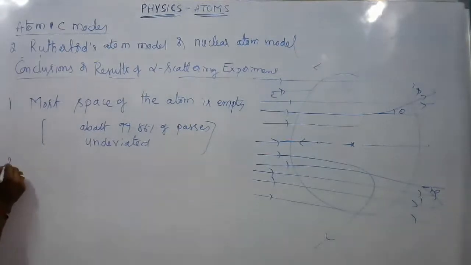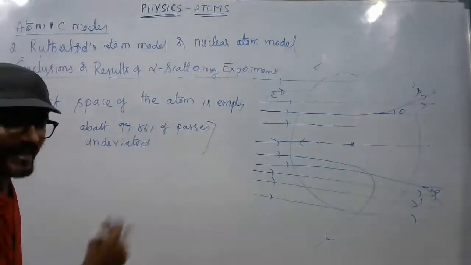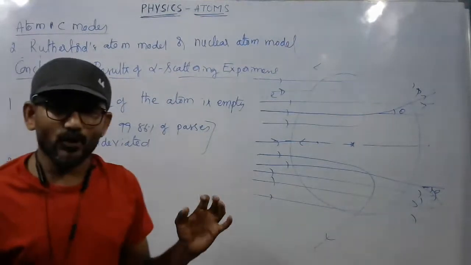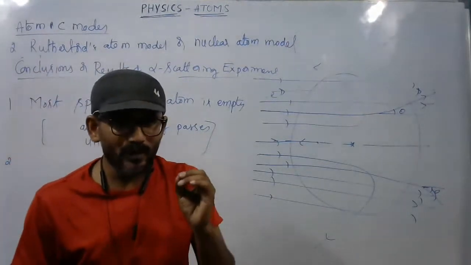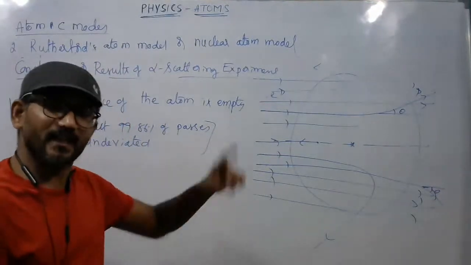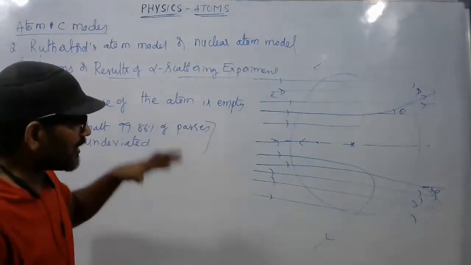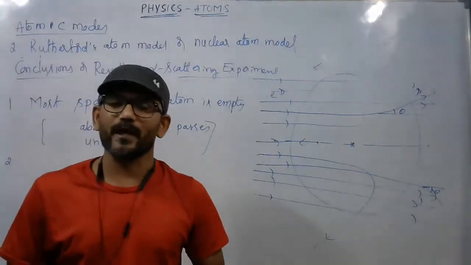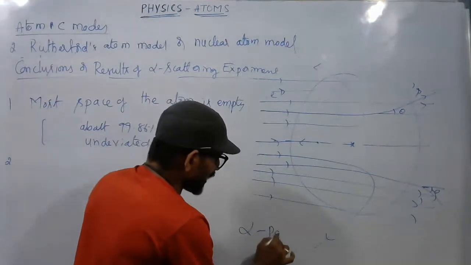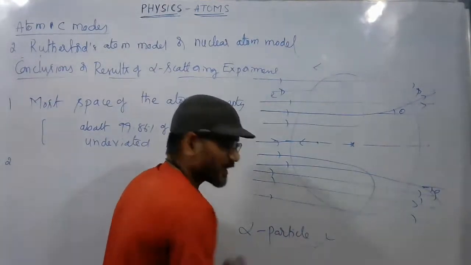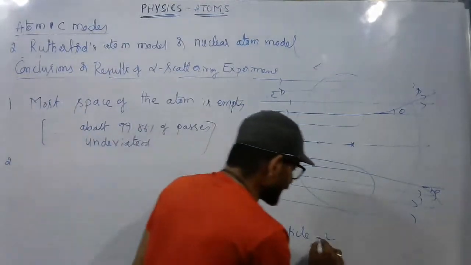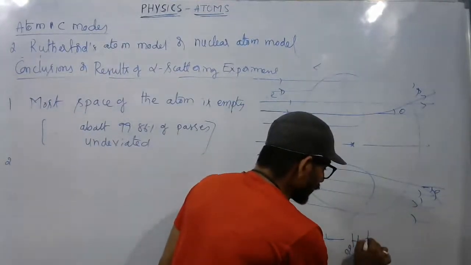And the second conclusion or result of this alpha scattering experiment is from the second observation, that is, only about 0.14% of alpha particles are scattering by an angle greater than 1 degree, right? Here we have to just know one point. What is that? An alpha particle is nothing but a helium nucleus, doubly ionized helium nucleus, that is He-2-4.